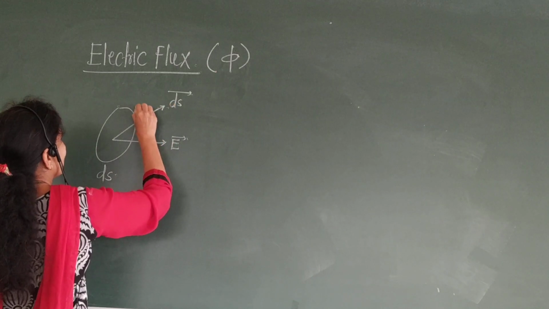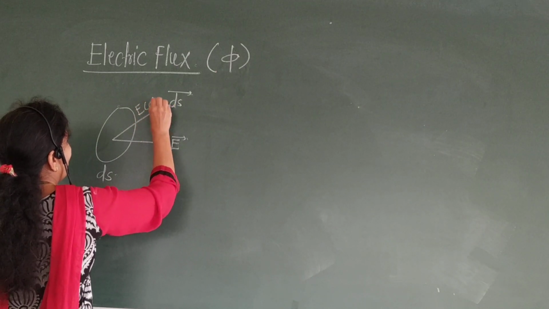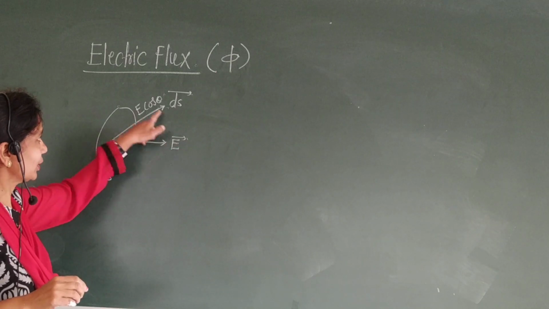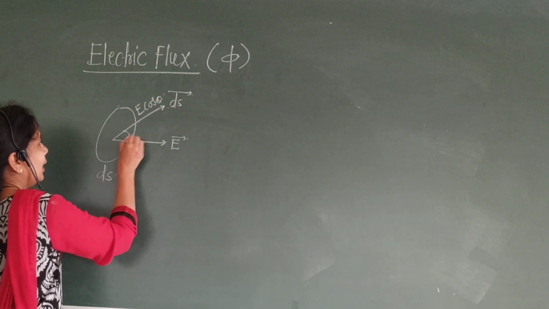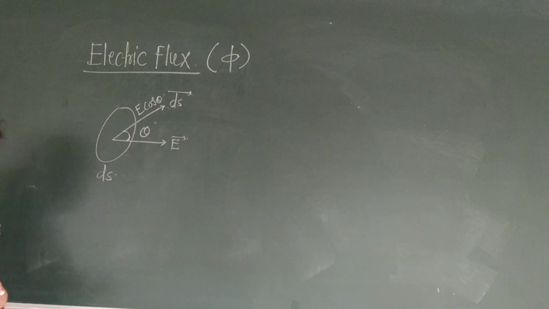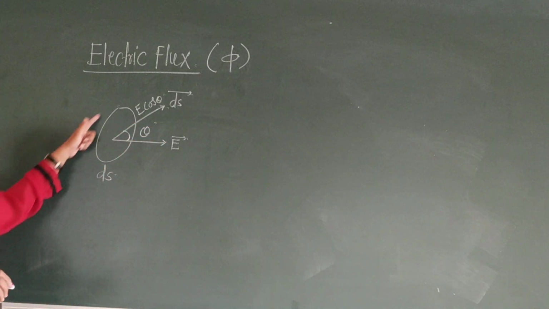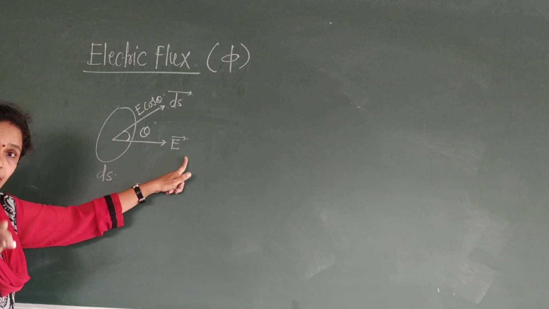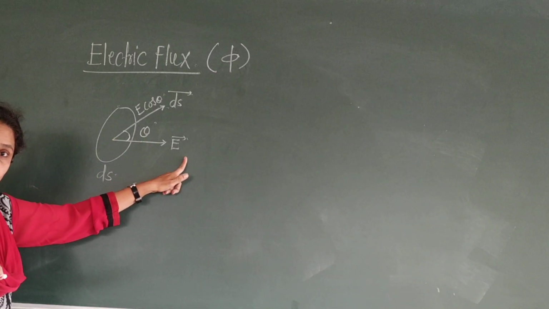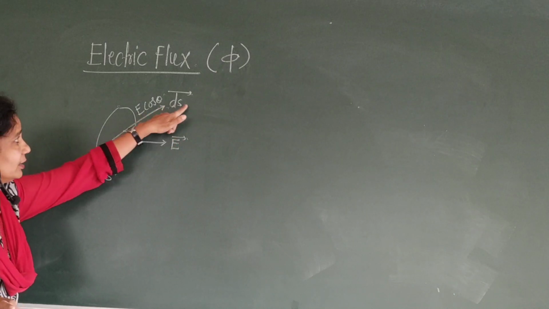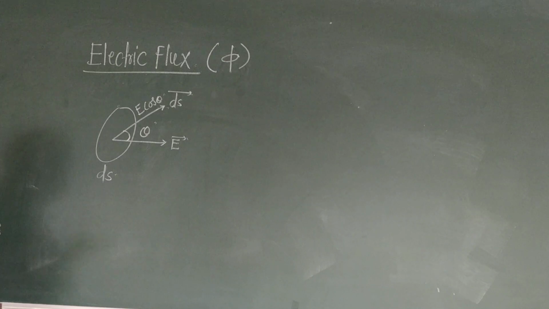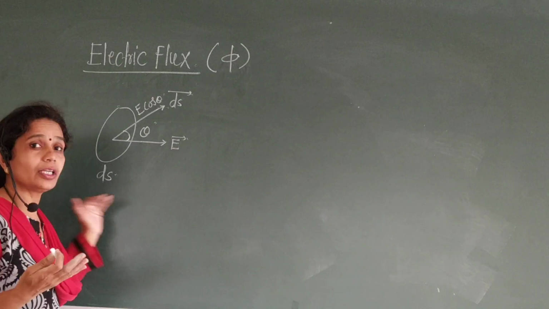This is the normal component of the electric field, E vector, E cos theta, and this is the angle theta. This is the direction of electric intensity, this is the ds vector, and E cos theta is the normal component of E.